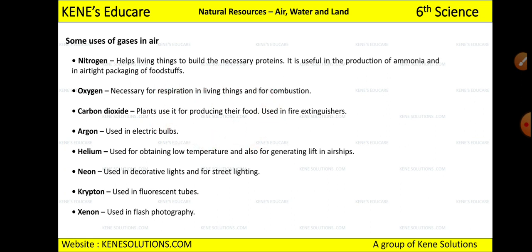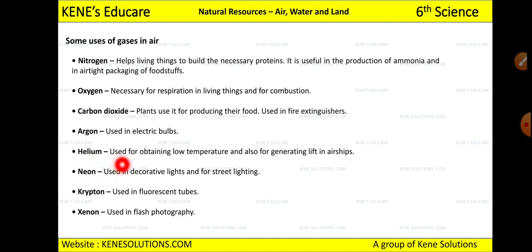Now if ever a fire breaks out somewhere, people spray one thing that is available in the red colored bottle. You might have seen that in shopping malls, right? So that fire extinguisher contains one gas which is called carbon dioxide. Okay, then argon is the next gas which is present in air, and it is used in electric bulbs, the bulbs which we use at home, that contain this argon.